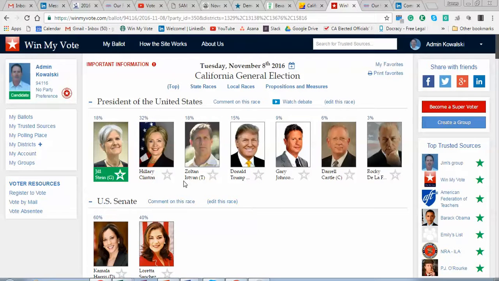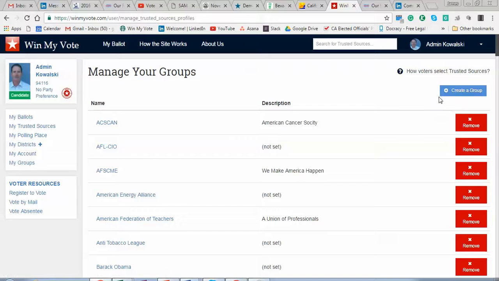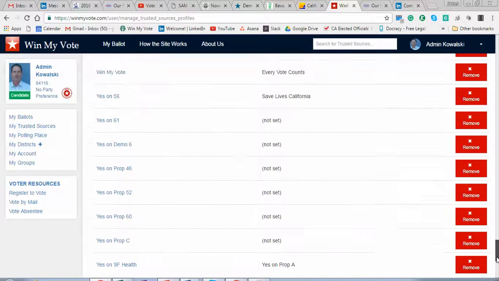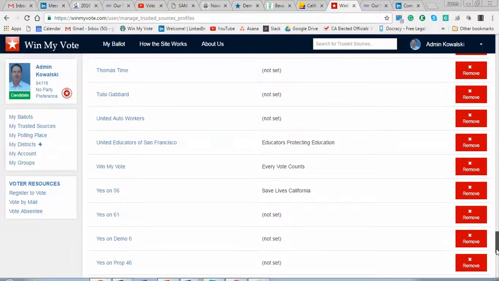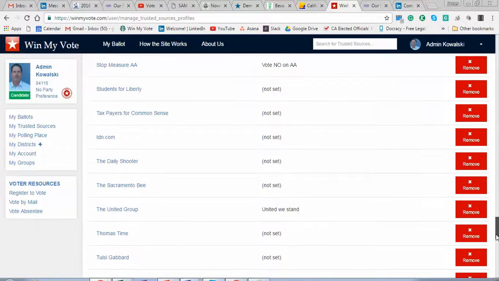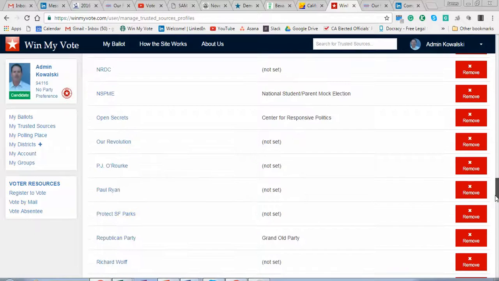The way that trusted sources work, it's real simple to endorse. You can create a page real simply for totally free, and then you endorse the same way. So I'll show you a quick example of that. Again, these are just demo groups. Let's see here. I think I built one, so here's Our Revolution.